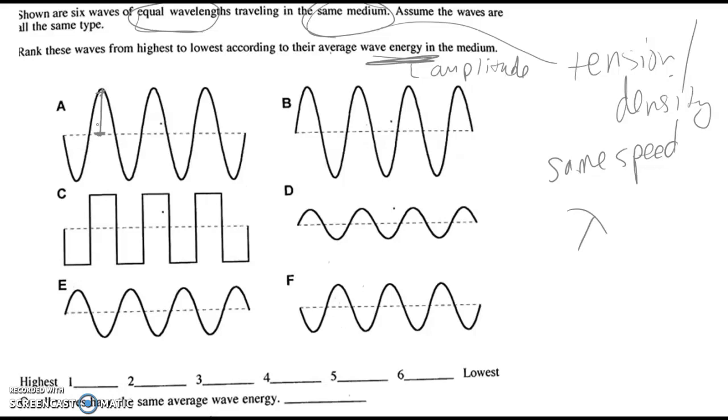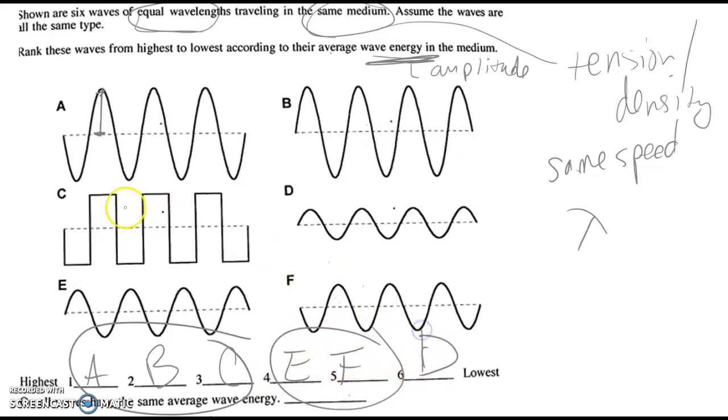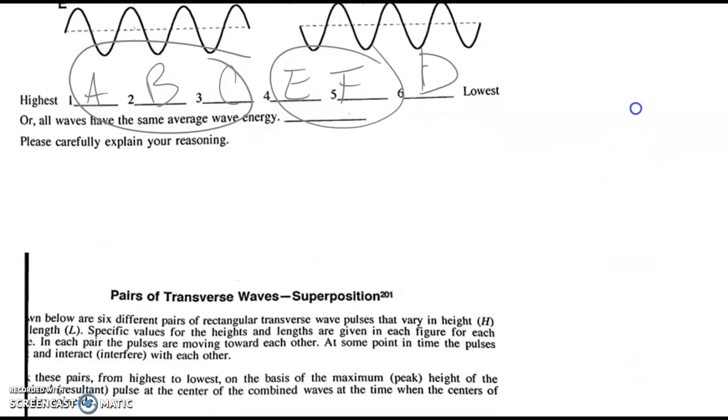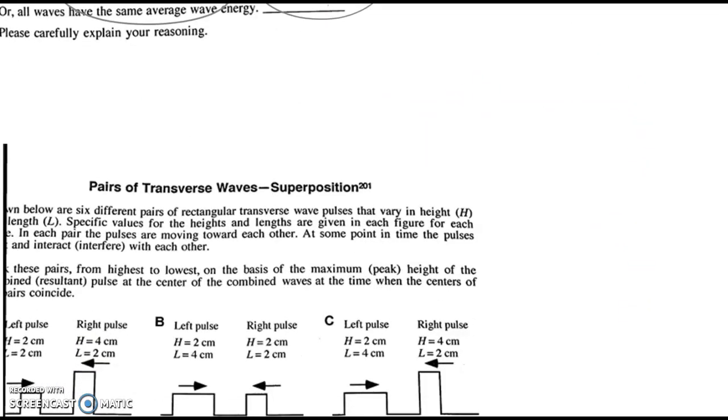So the highest energy is the highest amplitude. So I'm going to say that's like A. Kind of looks like A and B are the same, and C, maybe those are all the same. And then I would say E and F. I'm not using like a little measuring device. So if you find that like C is maybe more the same height, C looks like A and B. All right, so that is the first ranking task.